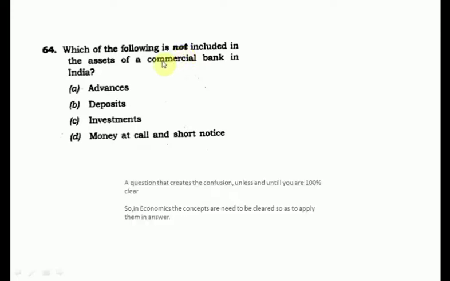See, this is a question which was asked in this year's prelims. Which of the following is not included in the assets of the commercial bank in India? For solving this question you should know what a commercial bank is and what its assets are, and one of these options is not an asset. You should be able to know it. This is a fact based question, and UPSC asks this very rarely. This year one came up, but even here it is asked in the not clause. So you should be able to know which of these is not an asset of the commercial bank.